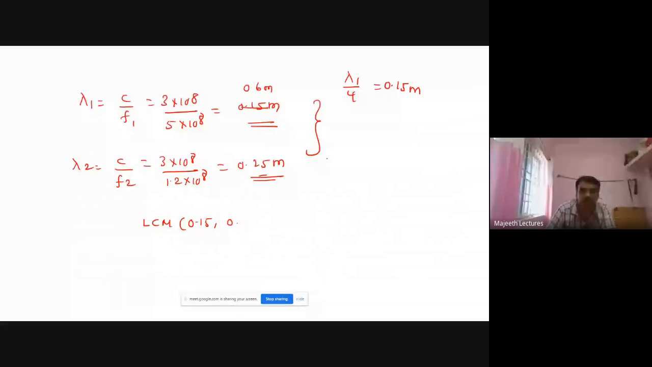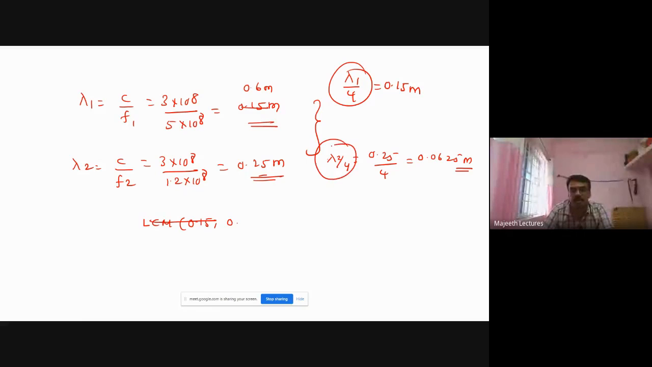Lambda 2 by 4, it is 0.25. Lambda 2 by 4, it is 0.0625. Right? So you see why I take lambda 1 by 4 and lambda 2 by 4.